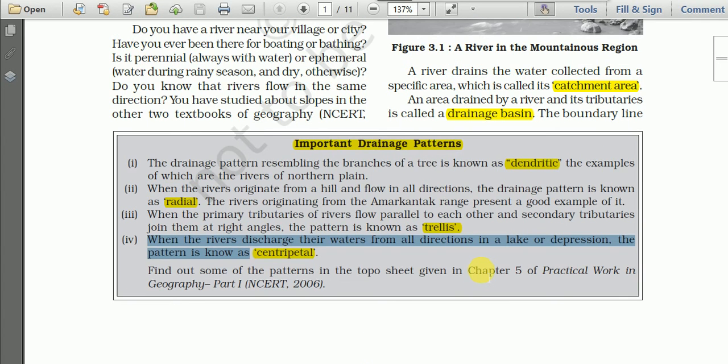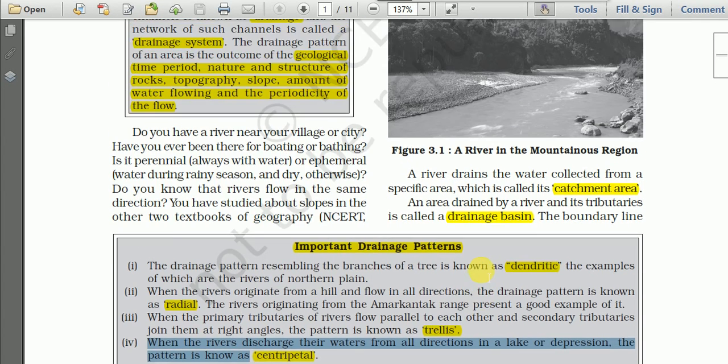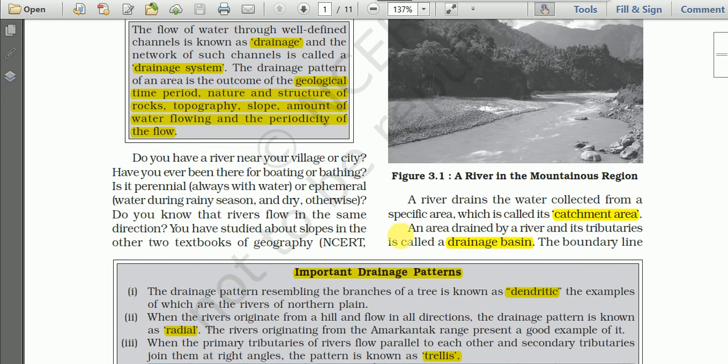And remember, drainage patterns are developed because of the nature and the structure of rocks, topography, slope, amount of water, and the periodicity of the flow. So these are the factors affecting the types of this drainage pattern.